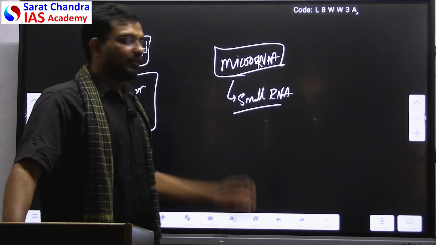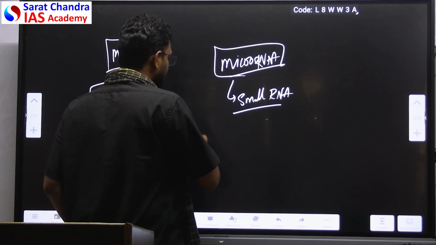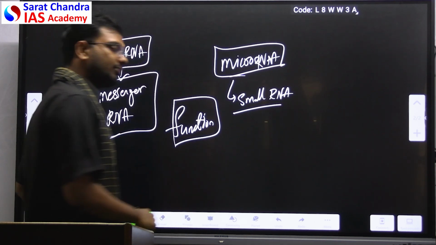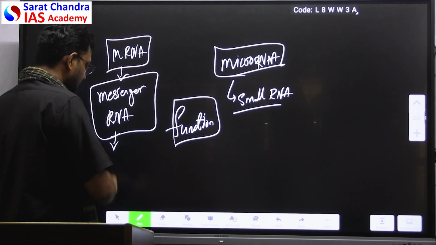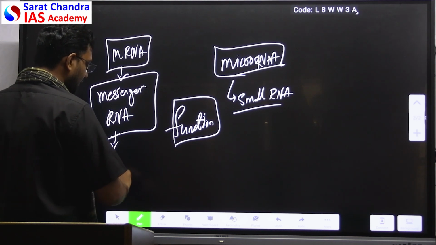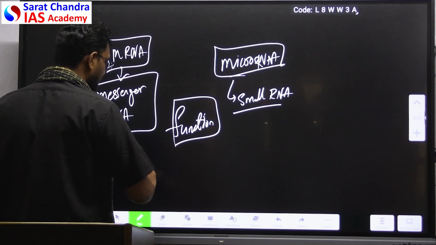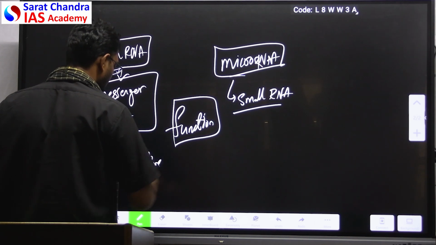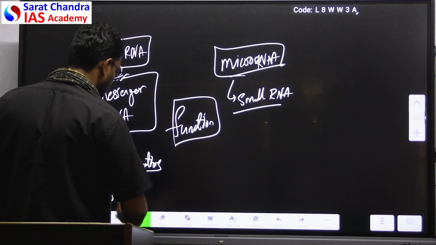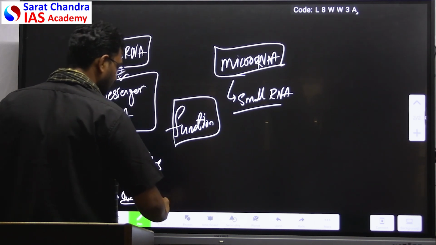Now if you see the functional differences, their functions are entirely different. In case of messenger RNA, the function is simply to convey the code, convey the instructions from the gene for protein making.